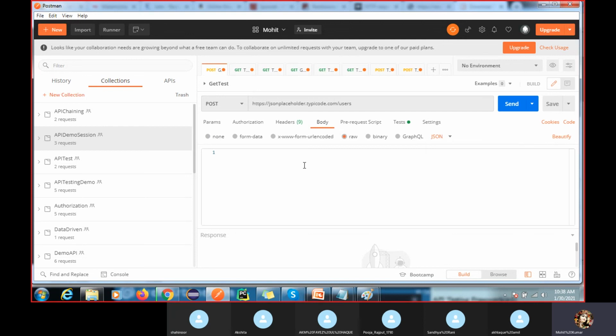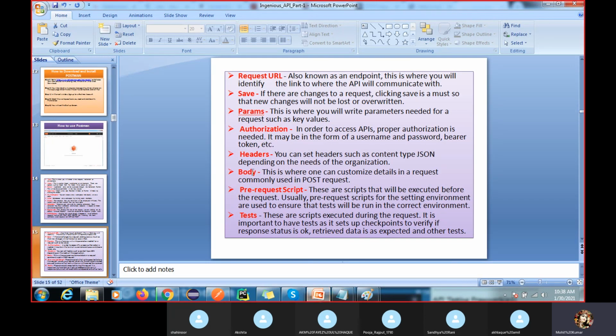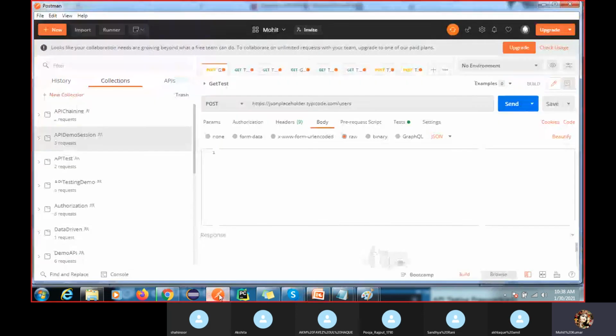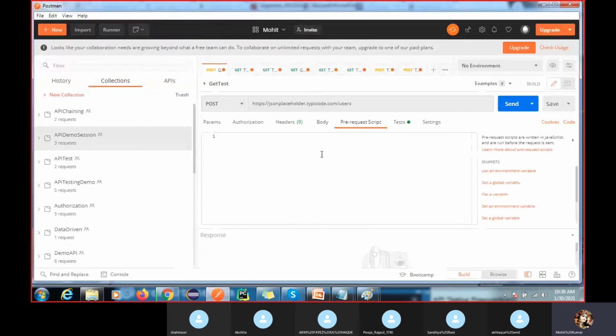So we have the JSON format. We will use JSON here, and we will pass the body here. Got it, right? So these are all the important things I have written here: headers, body, I have shown you. Pre-request script, so sometimes you might have to write a pre-request script here. In Postman, we just use JavaScript coding, but I'll suggest you don't go deep into JavaScript. You should learn REST Assured, right? Because you are good in Java, right?